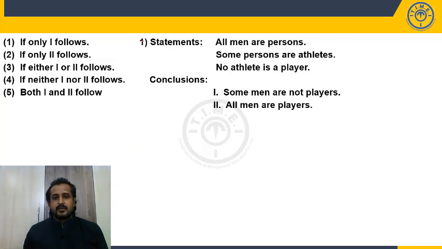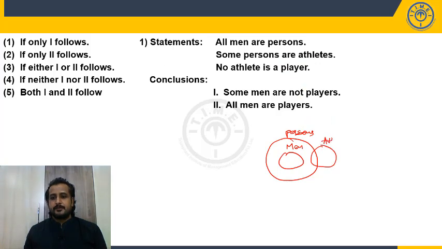Question number 1. All men are persons. How to draw the basic diagram for all men are persons? Now the second statement: some persons are athletes. The next statement: no athlete is a player. So between athlete and player, there should not be any relation. This is the basic diagram for the given statements.